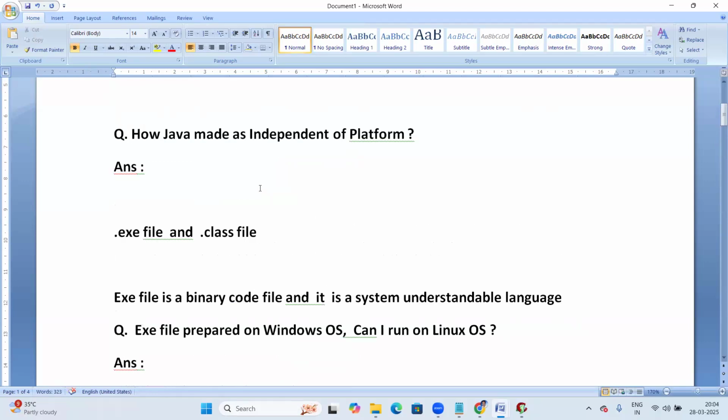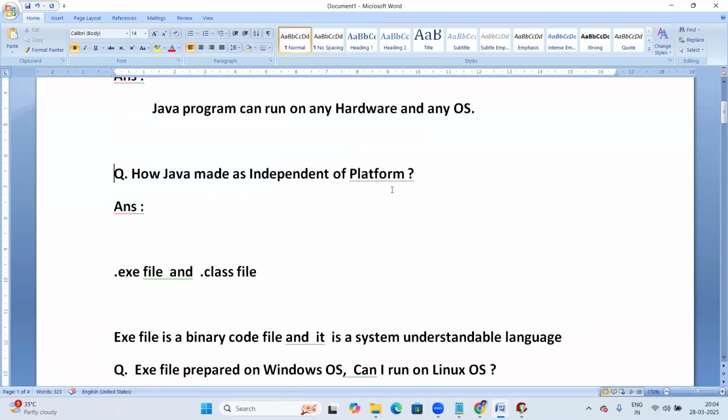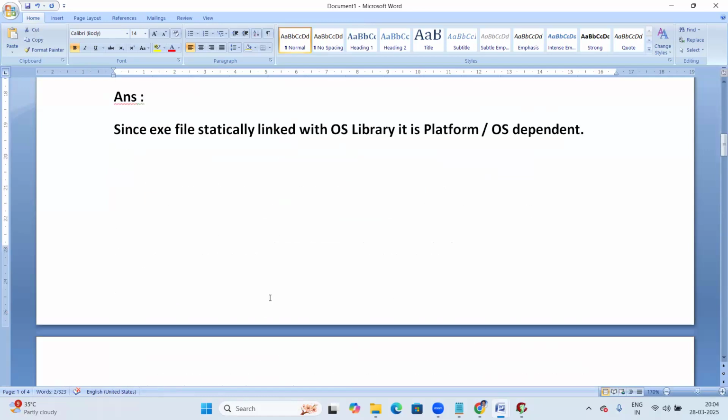Now let us come to Java, the actual topic. So the exe file is okay. How did Java make us platform independent? Now we should answer this question. For this purpose, we should discuss the dot class file. Now the topic is about the dot class file.